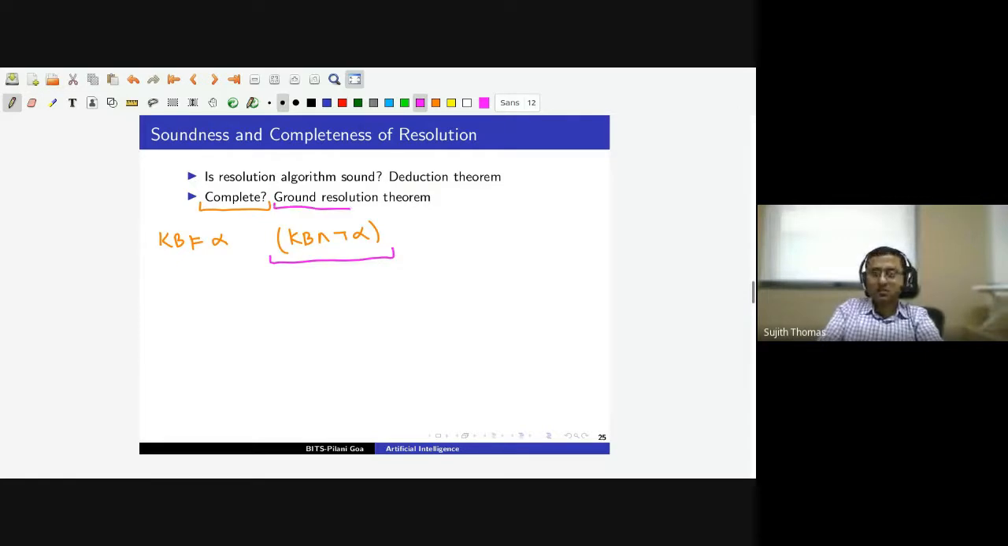The ground resolution theorem says that whenever we have a set of clauses that cannot be satisfied, then we will be able to derive a box clause. So by the ground resolution theorem, we can conclude that for every sentence alpha that is actually entailed by the knowledge base, our algorithm will be able to derive a box clause. There is no sentence for which the algorithm will not be able to detect a contradiction, which means the algorithm is both sound and complete.